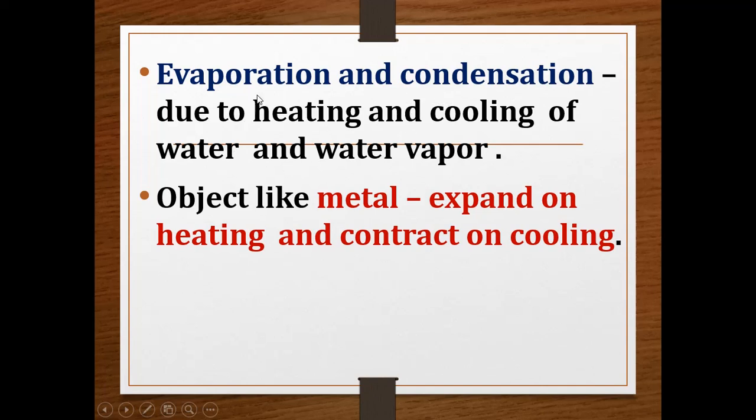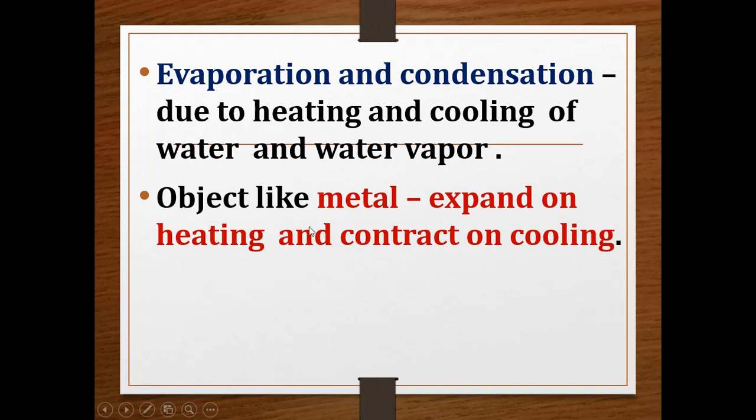So evaporation and condensation are the two processes which occur due to heating and cooling of water and water vapor. The conversion of water to water vapor, or water vapor to droplets of water, is caused by heating and cooling. Understood, children?